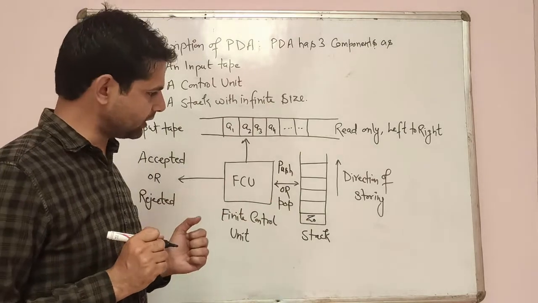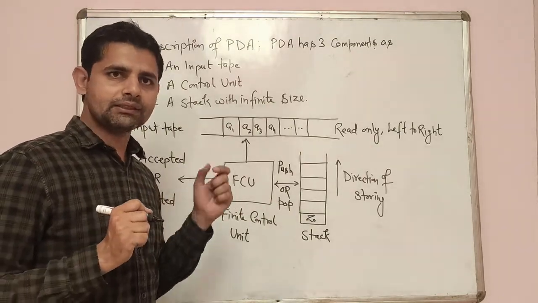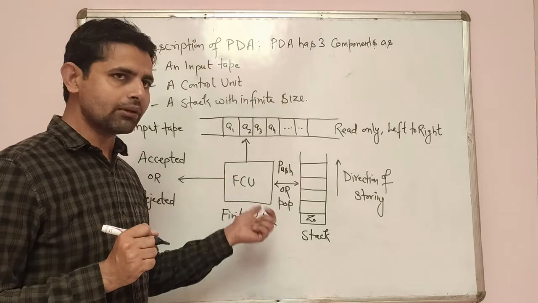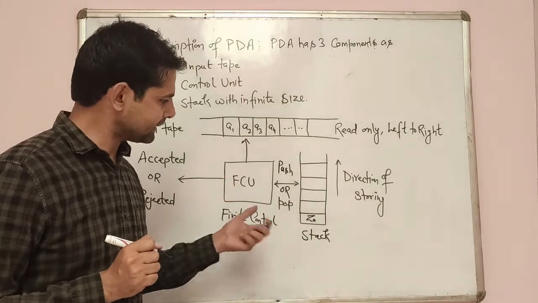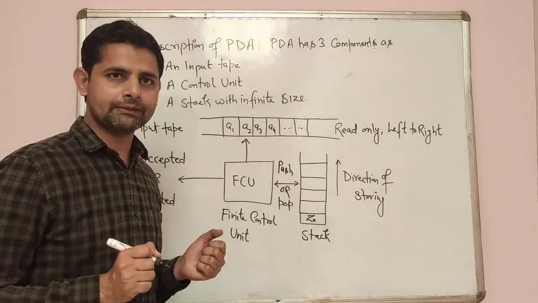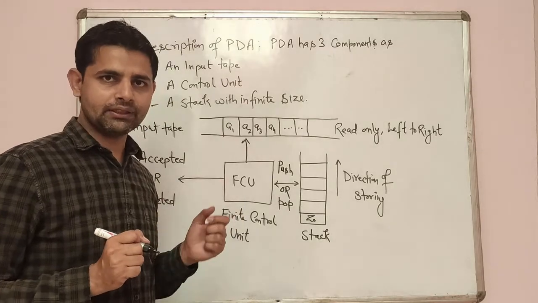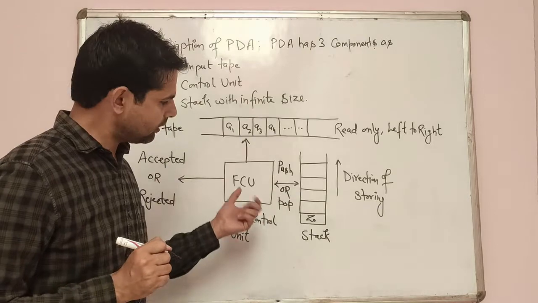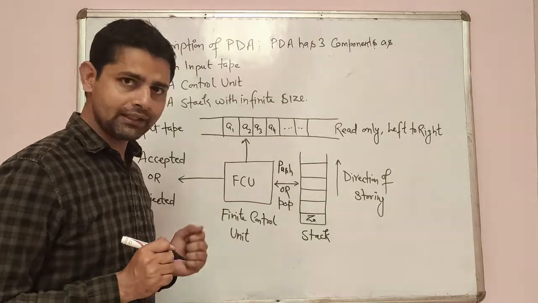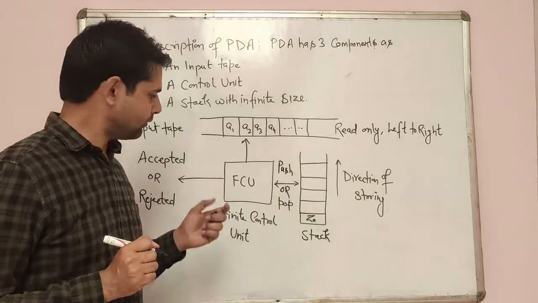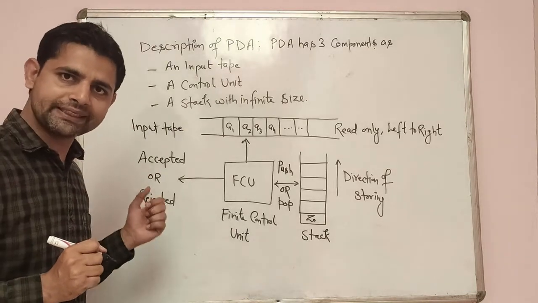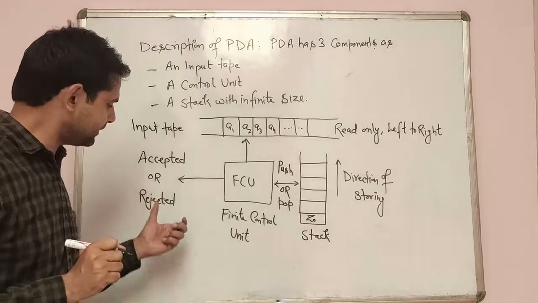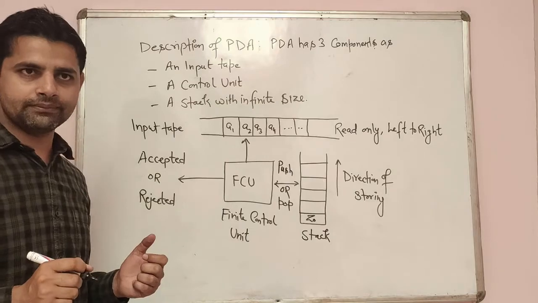Then we have a stack, which is the thing we have in PDA but don't have in the finite state machine or finite automata. The stack is a structure in which we can push or remove items from one end only. It has an infinite size. Finally, we will have a string that will be accepted or rejected.